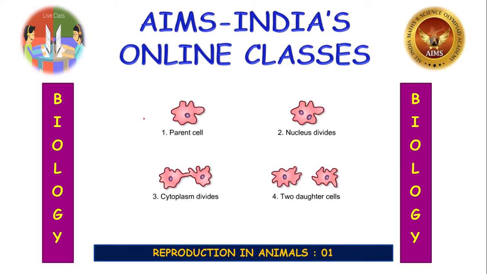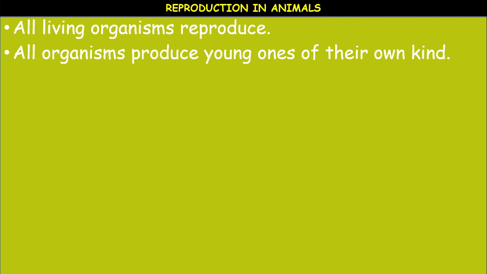Now let us study about the methods of reproduction in animals. Are you ready, children? Let us proceed. All living organisms reproduce, isn't it? All organisms produce young ones of their own kind.